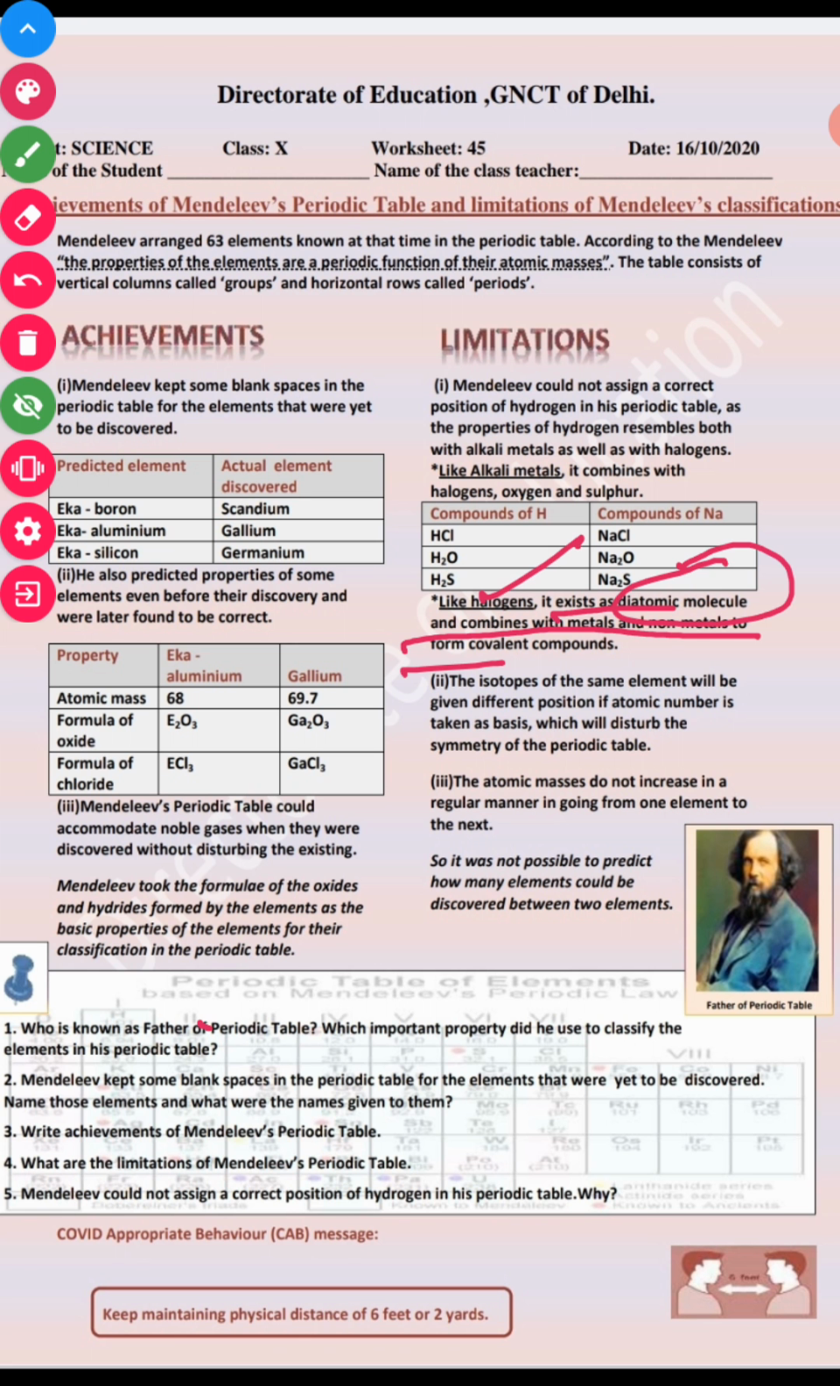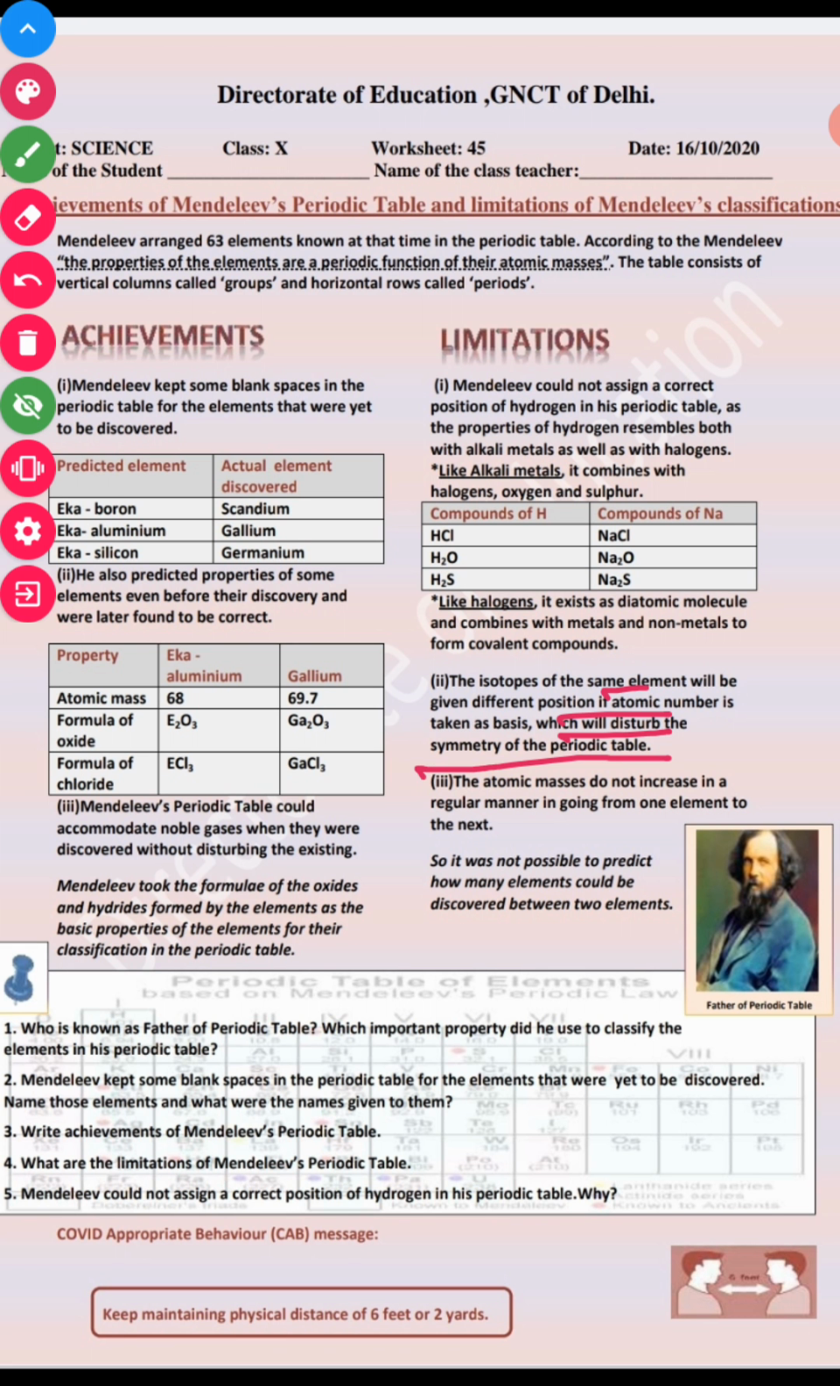Next very important limitation, which is isotope, the position of isotope, that the isotope of the same element will be given different position if the atomic number is taken as a basis, which will disturb the symmetry of the periodic table. Means the position of isotope is not clear in the case of Mendeleev's periodic table.